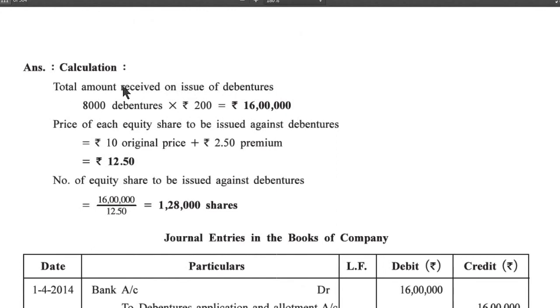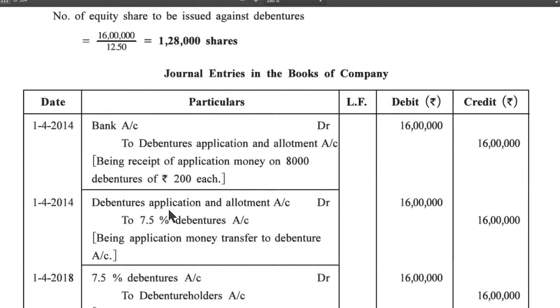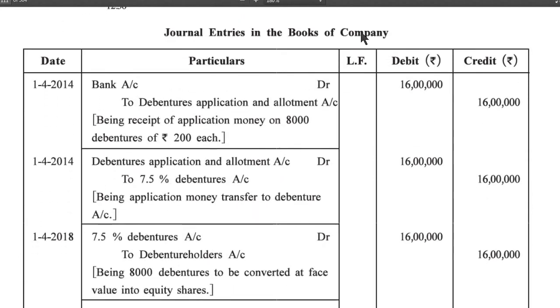Calculation. Total amount received on issue of debentures, 8,000 debentures into 200 is equal to 16 lakh. Price of each equity share to be issued against debenture: 10 original price plus 2.50 premium, 12.50. Number of equity shares to be issued against debenture: 16 lakh upon 12.50 is equal to 1,28,000 shares. Journal entries in the books of company.